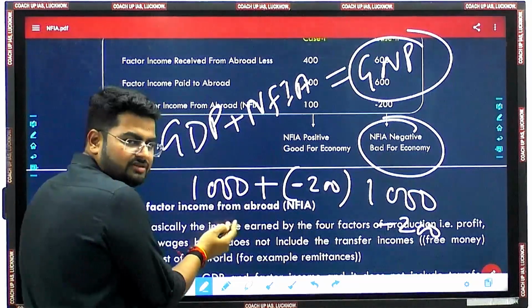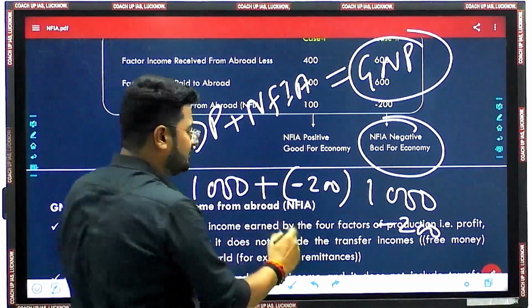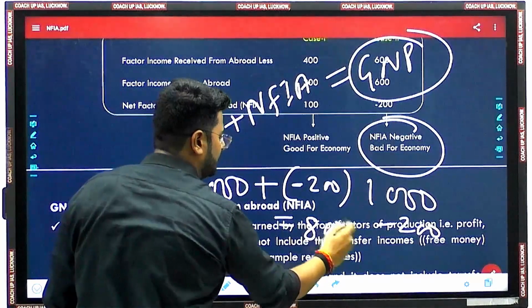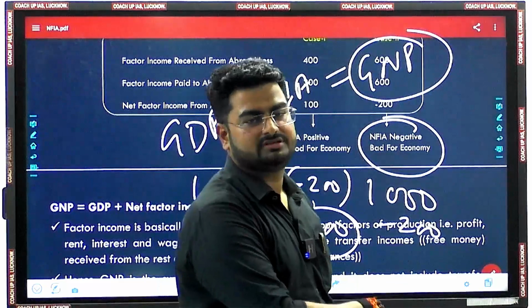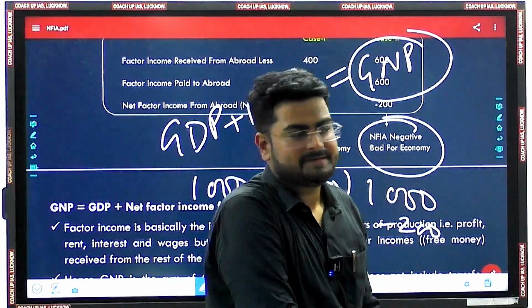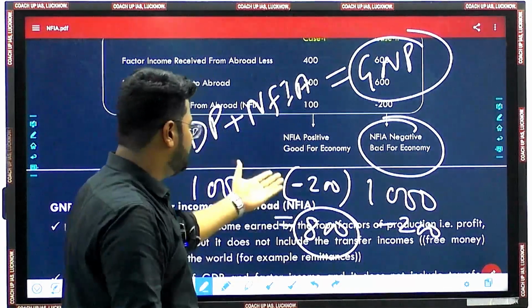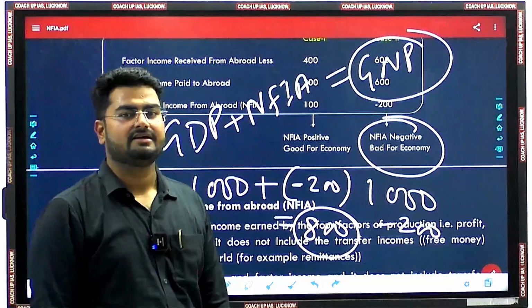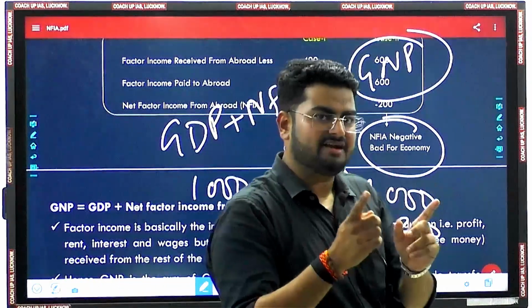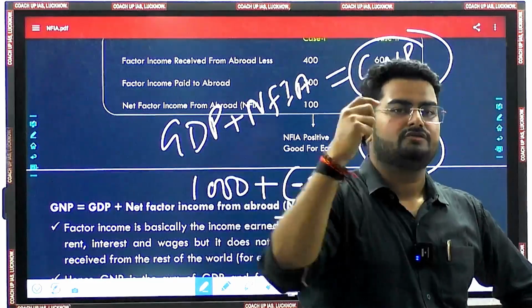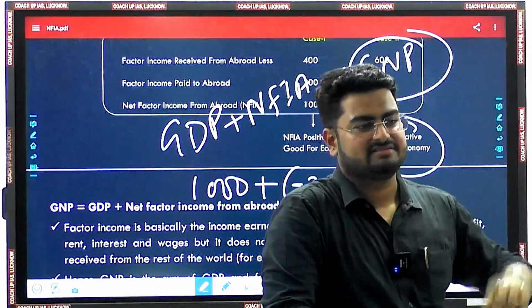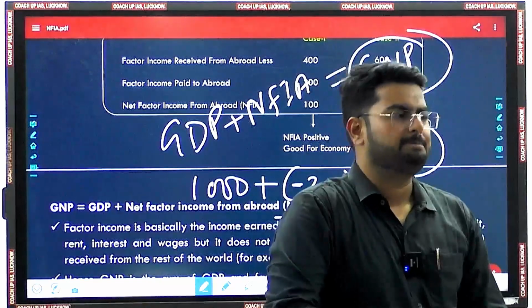So 1000 plus minus 200 means 800. Now what is happening? GNP is getting reduced in terms of GDP. GDP is okay, it's 1000, but GNP is lowered. Why? Because there was net factor income negative, means the factor income from abroad was much lesser as compared to factor income paid abroad.